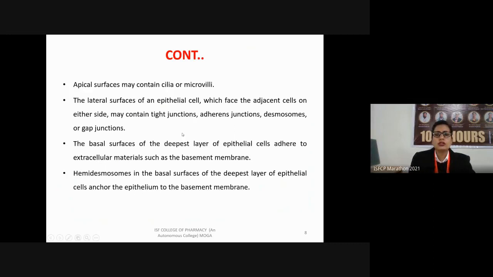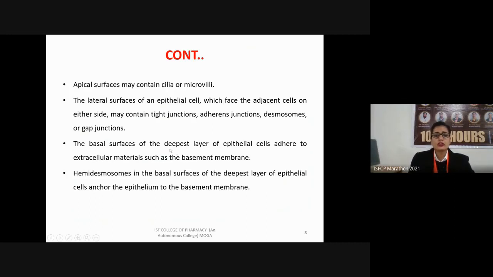The apical surface, the free surface present on the epithelia, may contain cilia or microvilli in some cases. The lateral surfaces of the epithelial cell face the adjacent cells on either side, and may contain various cell junctions, which include tight junctions, adherent junctions, desmosomes, as well as gap junctions.